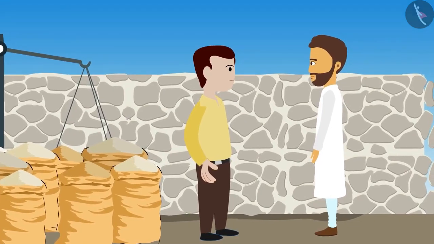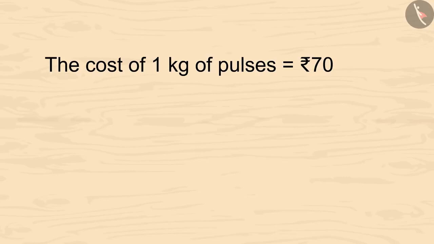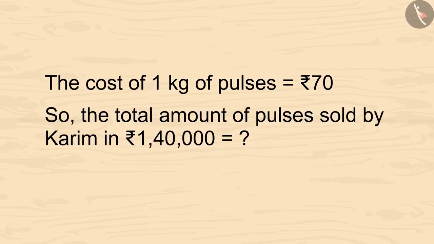Shopkeeper gives him 1,40,000 rupees. Kareem is very happy. Kids, if the selling price of 1 kg of pulses is 70 rupees, then how many kgs of pulses did Kareem sell? Kids, you can pause the video and calculate it.